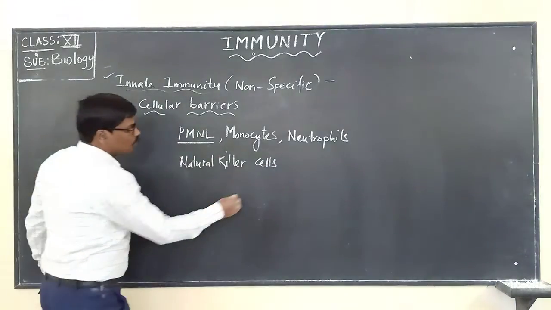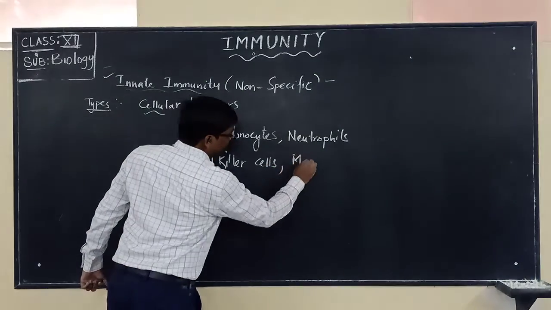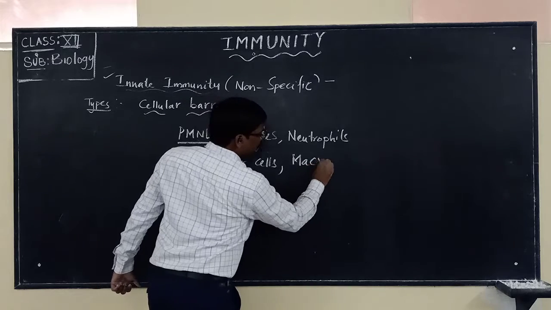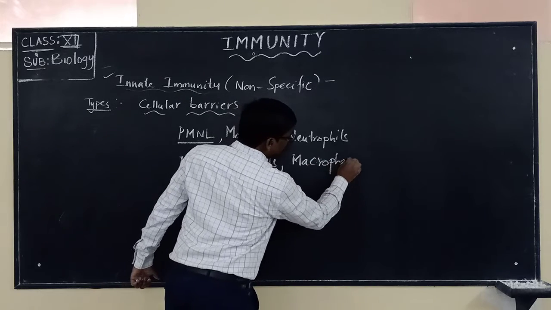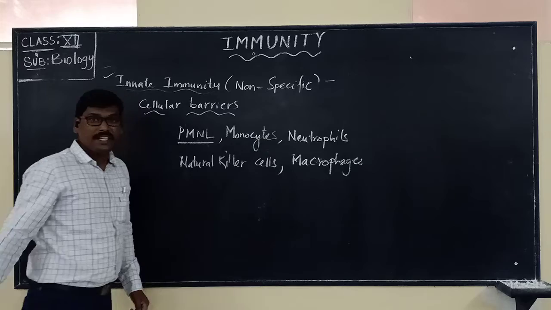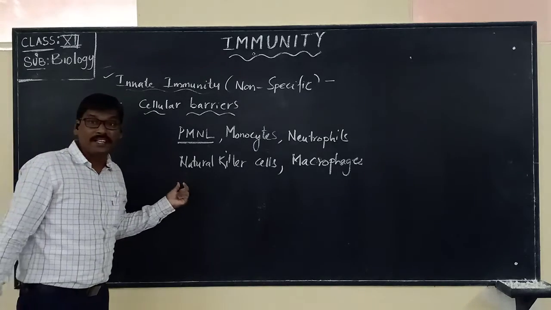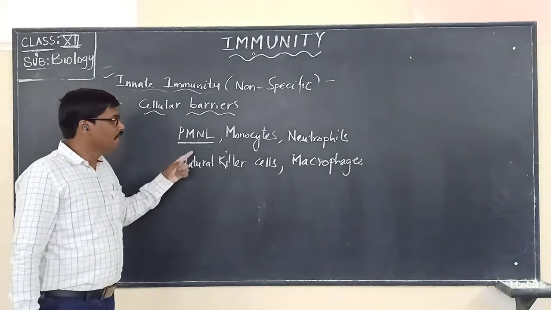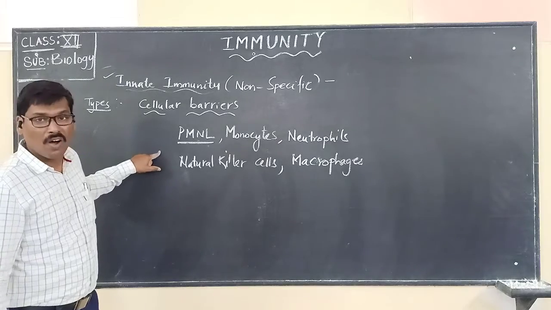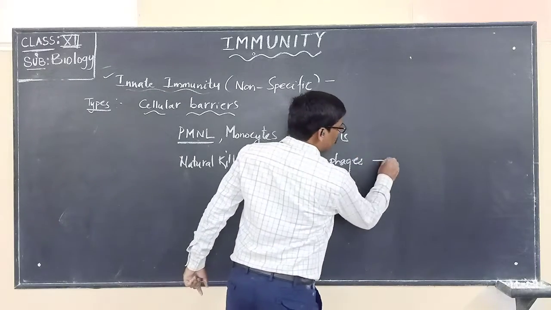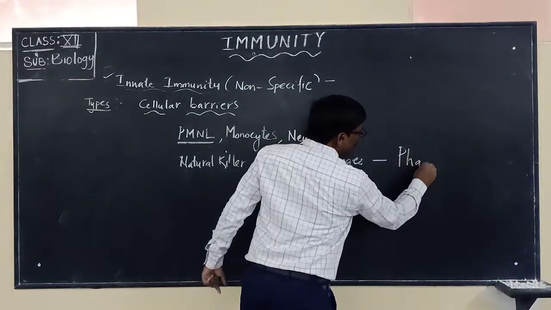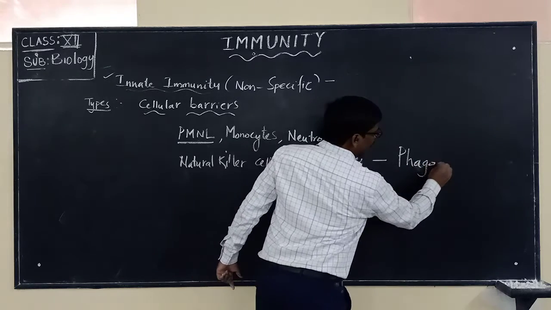And there are also other ones called macrophages. These are involved in destroying the microorganisms, and they are involved in a process called phagocytosis.